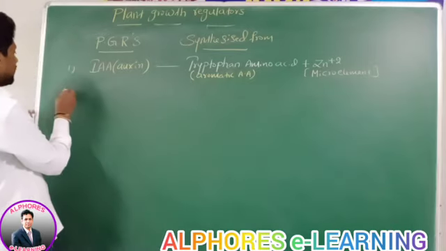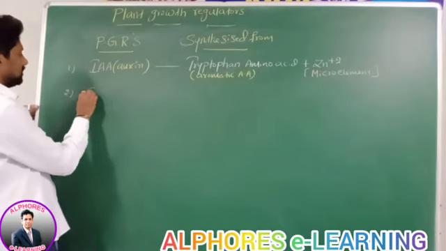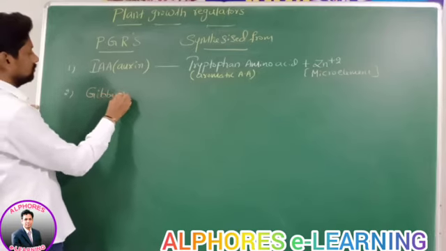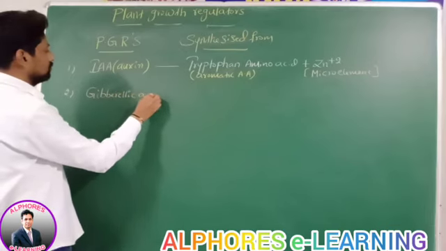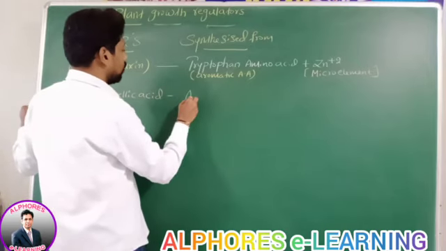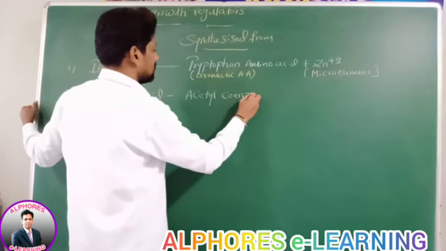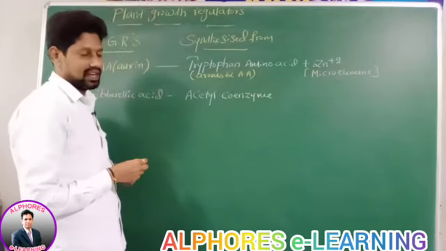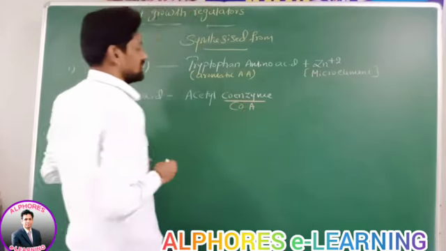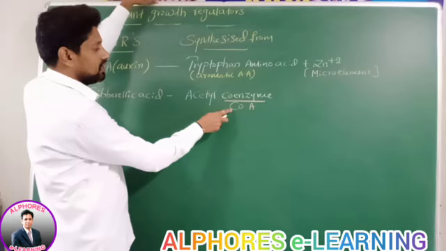Now go for number 2, the second one: gibberellins or gibberellic acid. It is synthesized from acetyl coenzyme A. This coenzyme A can be written as CoA. Therefore, gibberellic acid is synthesized from acetyl CoA.